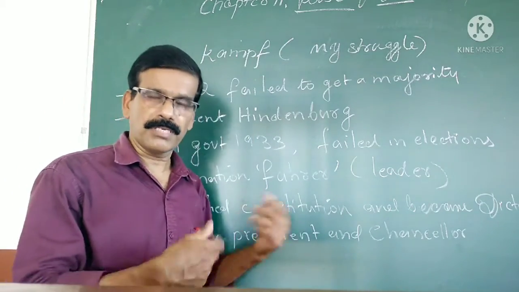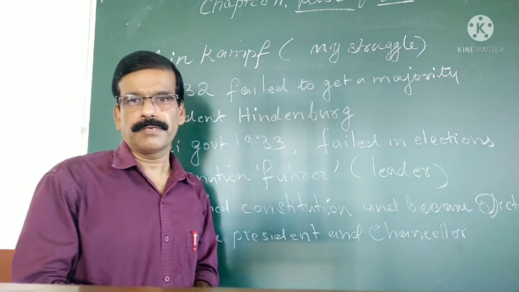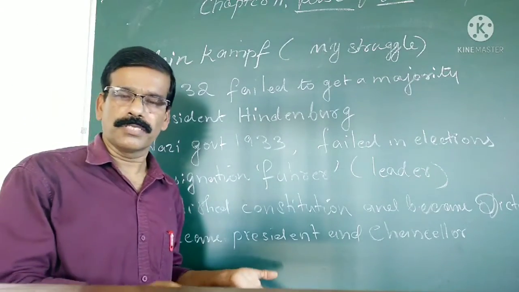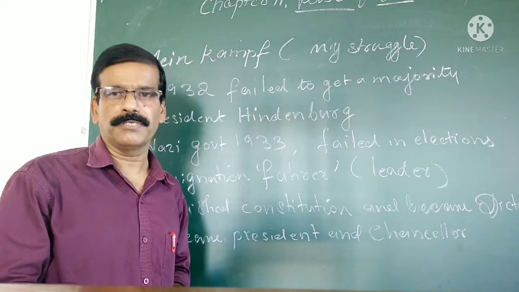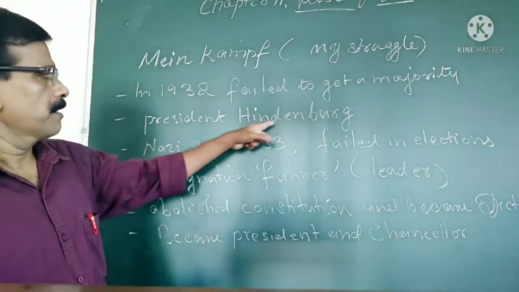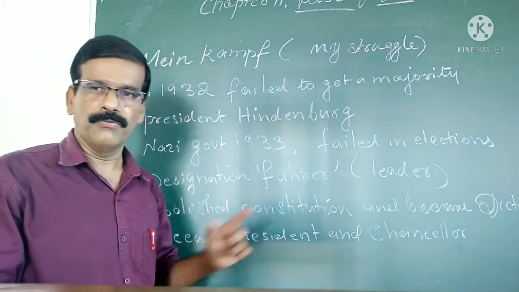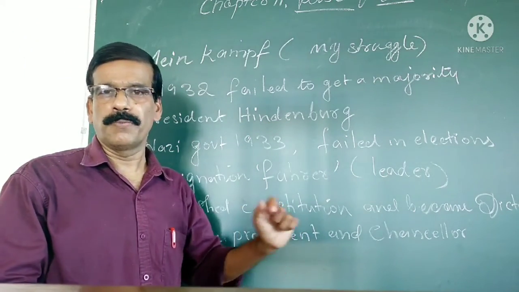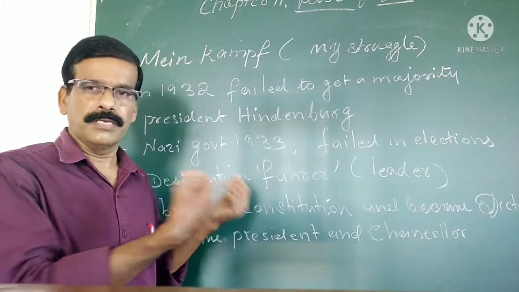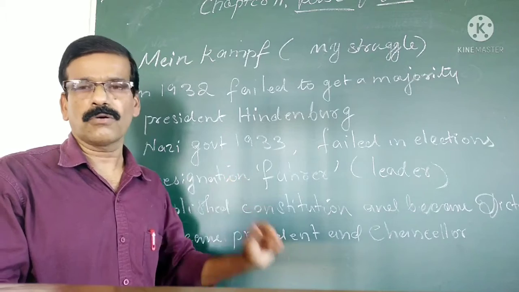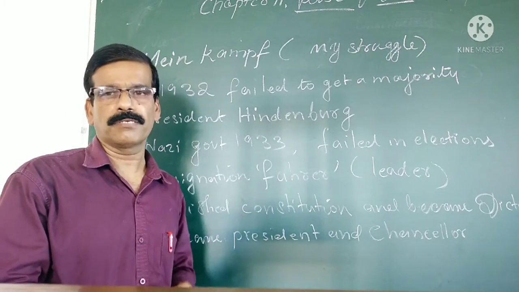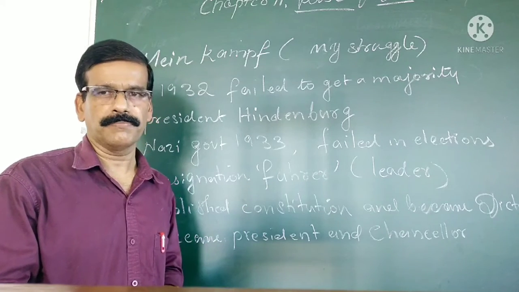Fresh elections were held in Germany in 1932, but not a single party got the majority. Then President Hindenburg invited Hitler to become the Chancellor of Germany. Then Hitler became the Chancellor of Germany. Thus the first Nazi government was formed in Germany.